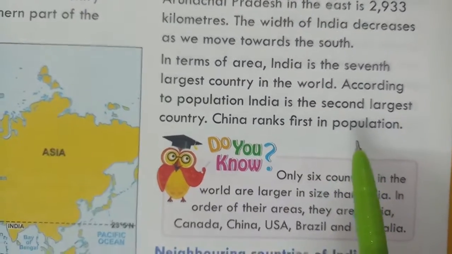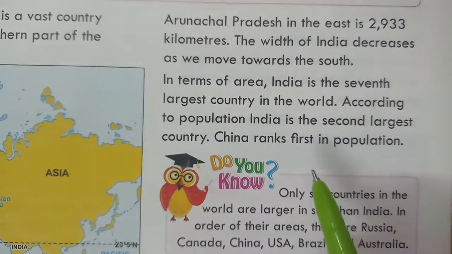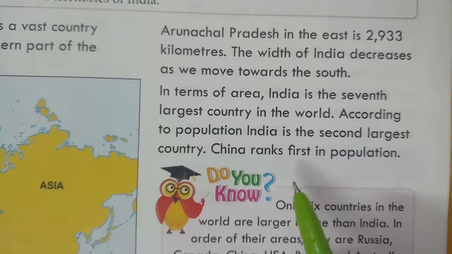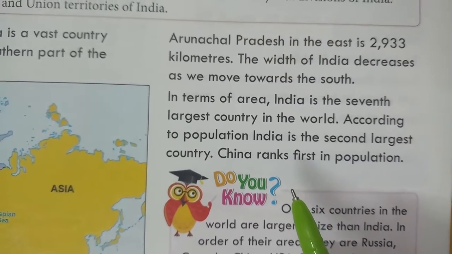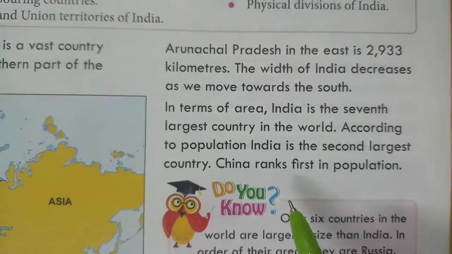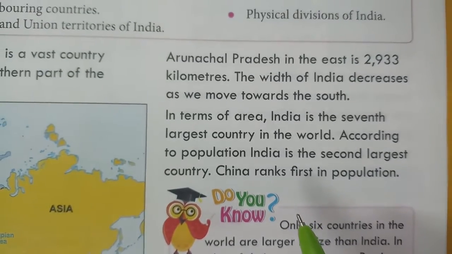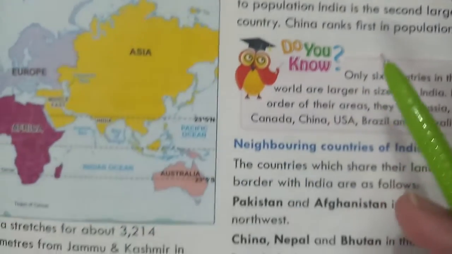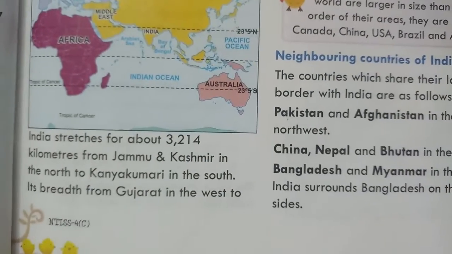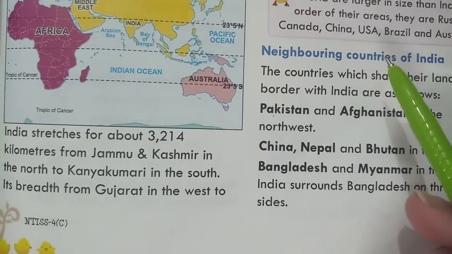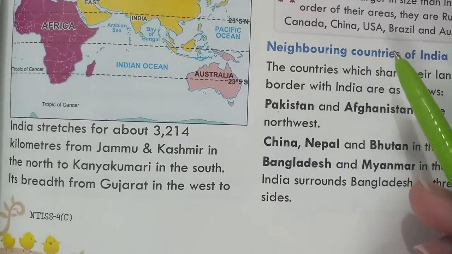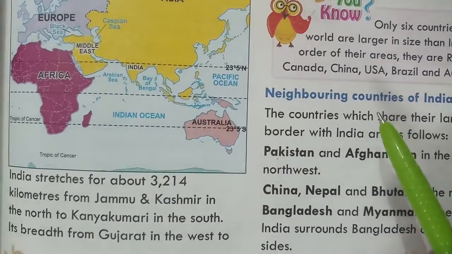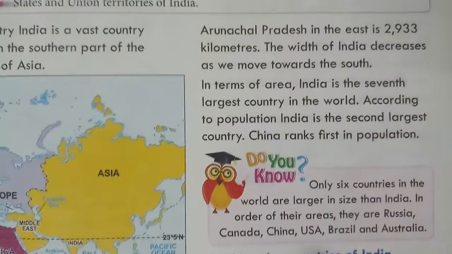So students, in this paragraph, see the questions. Where is India located? It is located in the southern part of the continent of Asia. The stretch of India from Jammu and Kashmir in the north to Kanyakumari in the south is about 3,214 kilometers. What is the breadth of India from Gujarat to Arunachal Pradesh?